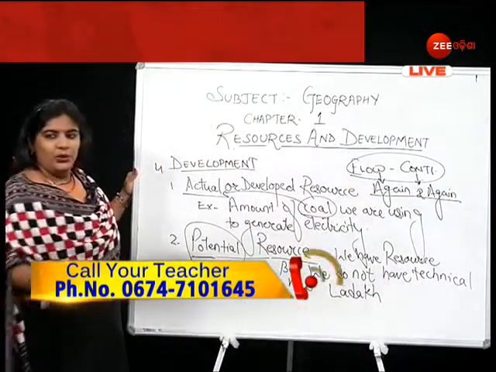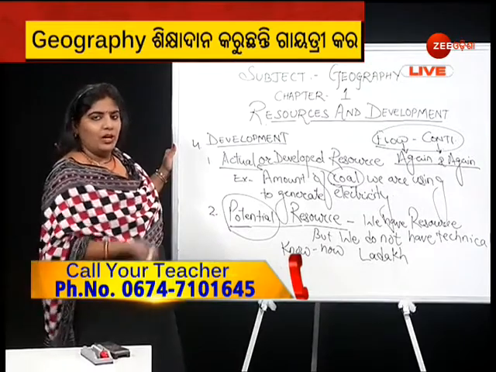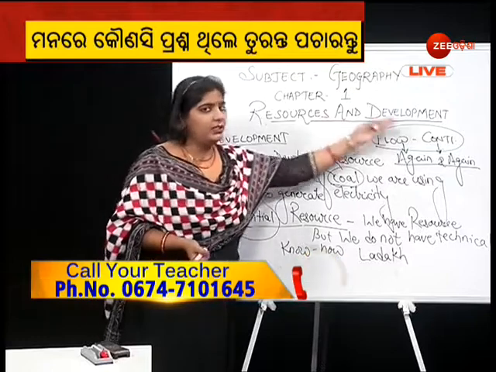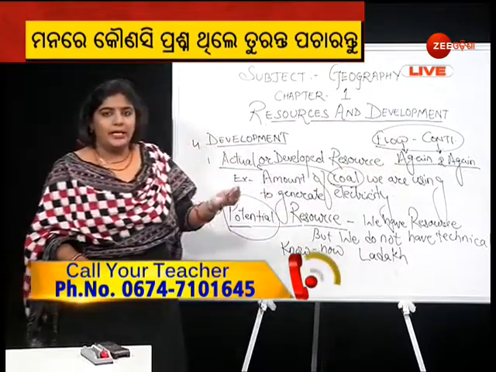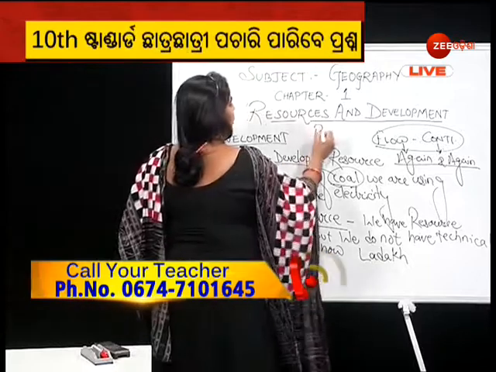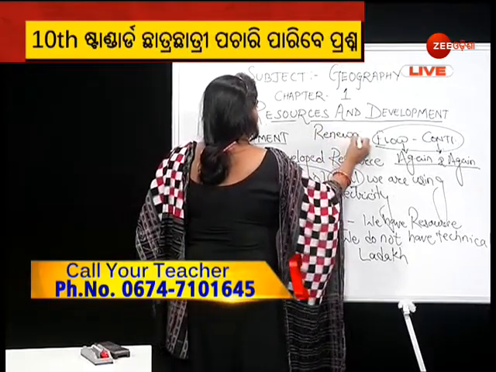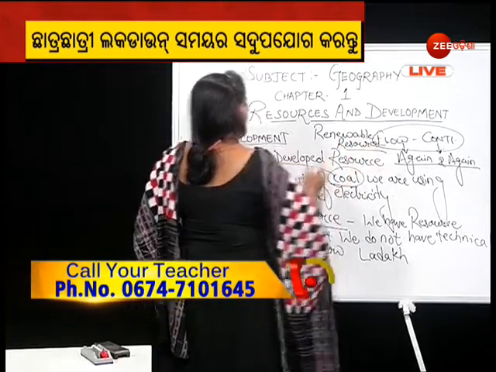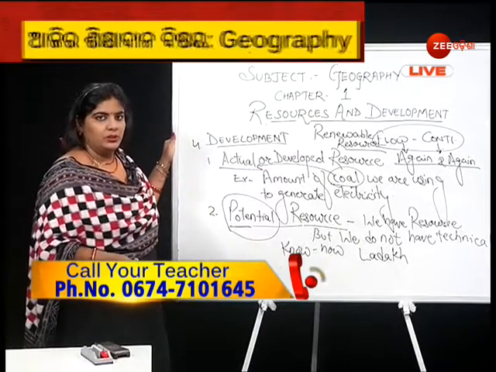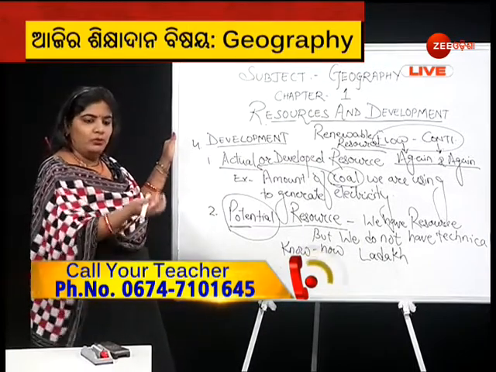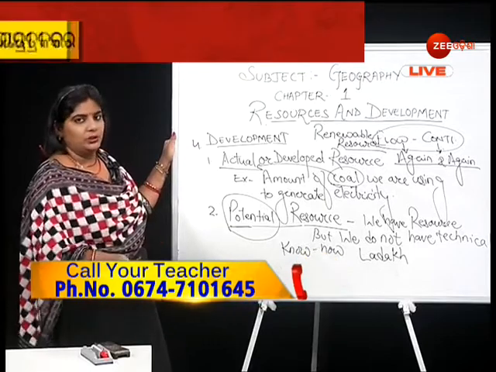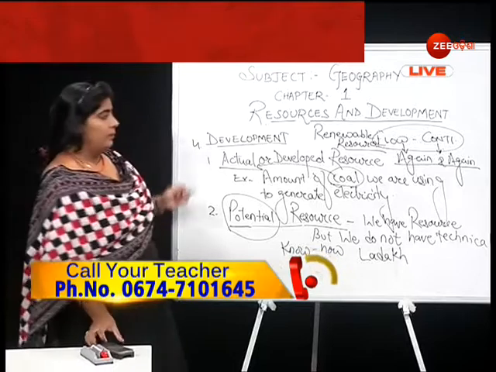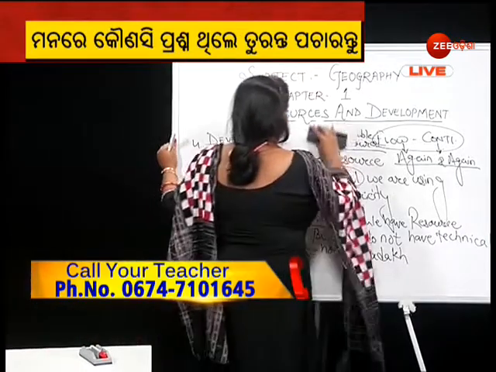So, I think you can identify very clearly now a resource which is used in flow and which is available continuously, or that resource we can use again and again, is your renewable resource. I hope you are clear with your doubt. The resources that we consider to be a flowing or continuous resource are the renewable resources only. These are the various names by which we can explain the renewable resources.